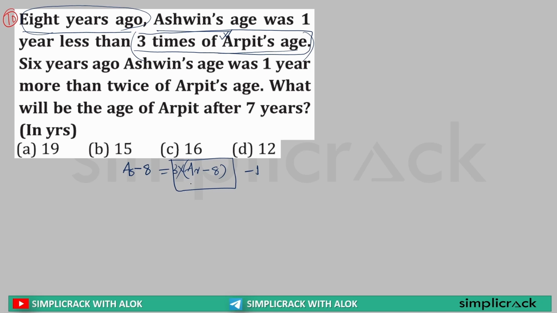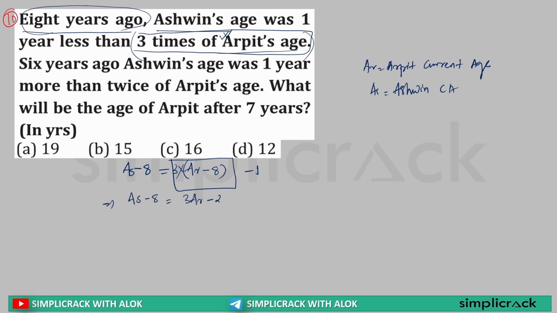So first, 3 times Arpit's age is what? 3 into Arpit's age minus 8. AR is Arpit's current age. AS is Ashwin's current age. Clear?